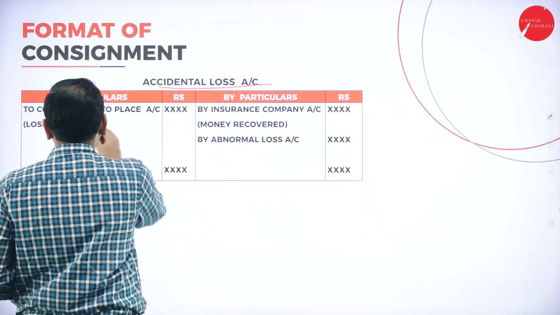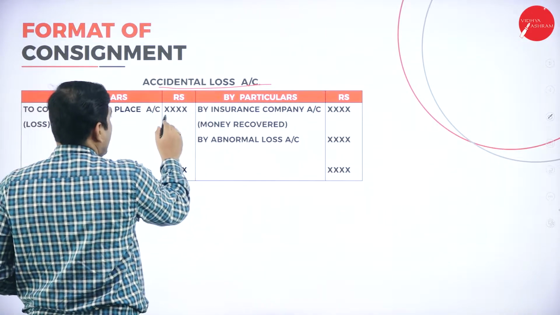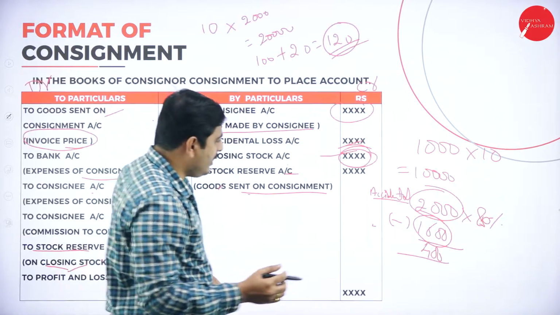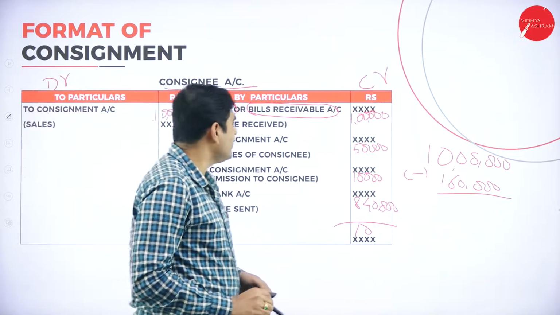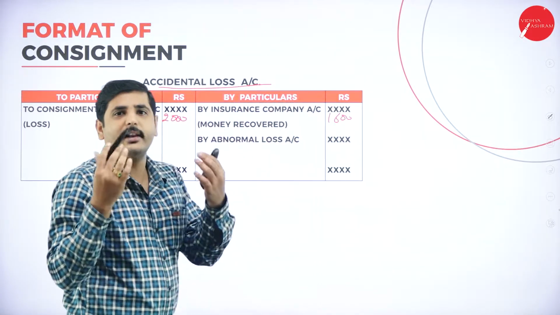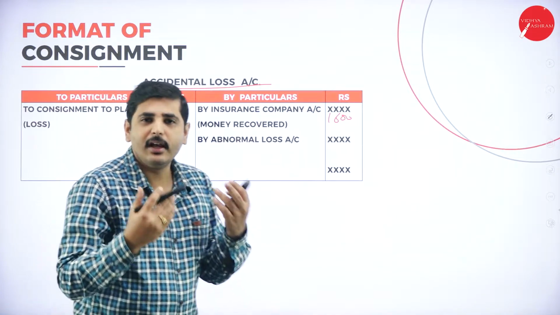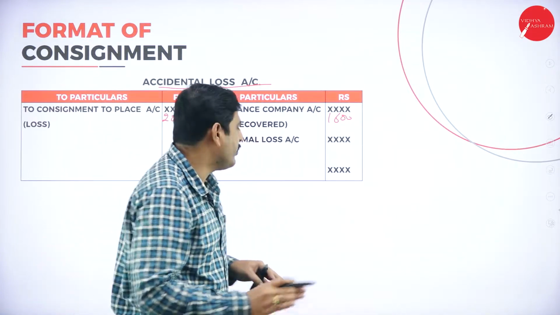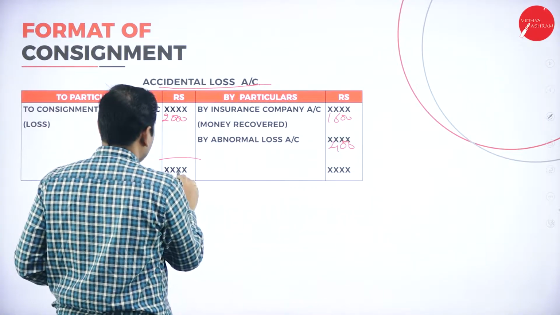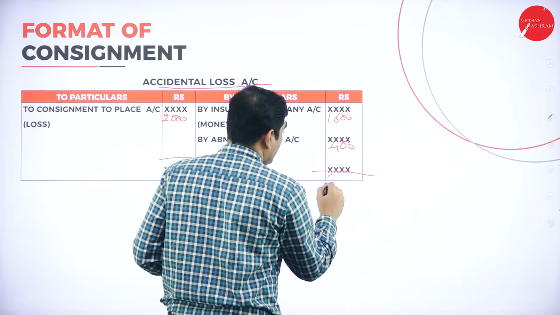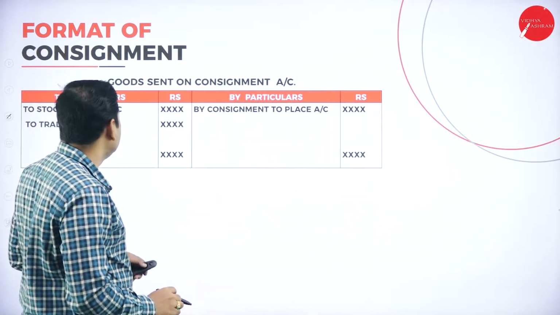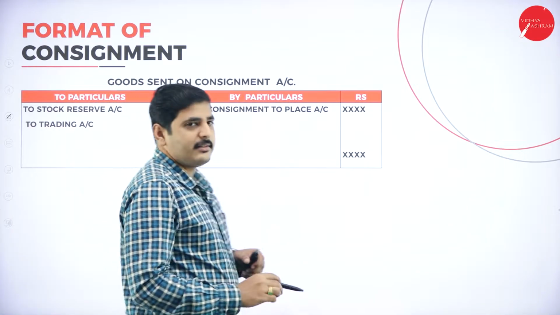So for example, I'll write here. In the consignment account, the total accidental loss is 2000 rupees. The insurance company is giving only 1600 rupees. So here I could recover 1600 rupees. How much could I not recover? How much we could not control is 400 rupees. That is the abnormal loss account. So the remaining 2000 tallies. Very easy concept.